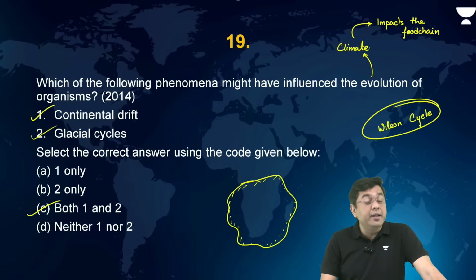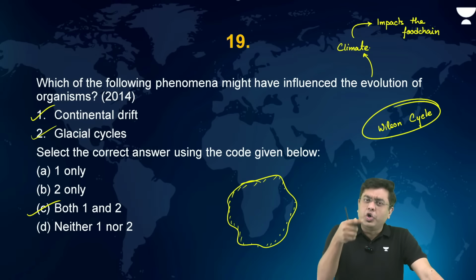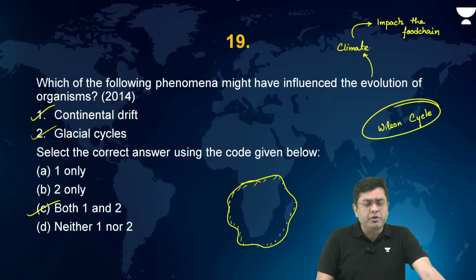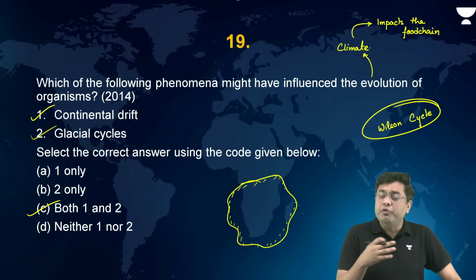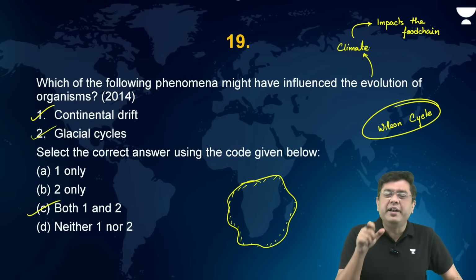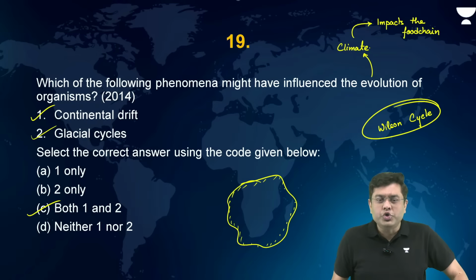The speed of the Indian plate moving northwards accelerated to almost 15 to 20 centimeters per year. That increased the carbon dioxide level in the atmosphere, and that brought about greater warming. So plate tectonic movement and the associated volcanicity is always attributable to the change in temperature. In fact, around 95 million years ago, when you had that sudden spate of volcanism, that is when the largest of the predators of the ocean went extinct. So obviously impacting evolution as well.